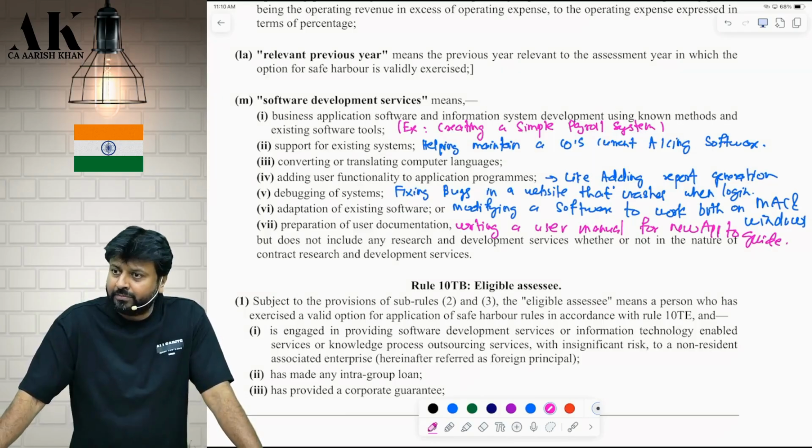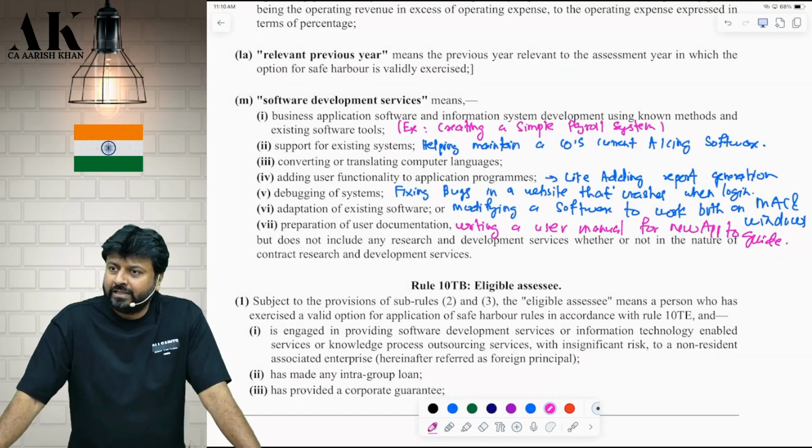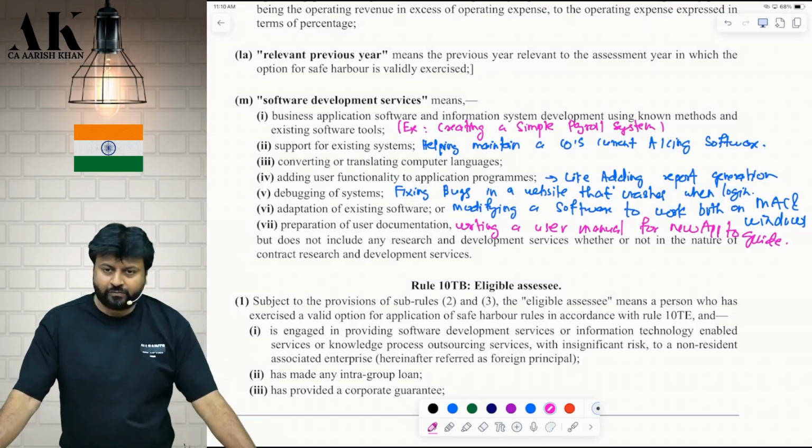Okay. I want this report, payroll report. I want stock report. Add this option. This option is not there in my software. Add stock report. The moment I click, I should get the stock details in one click. Are you clear? Similarly, debugging of software. What do I mean by debugging?